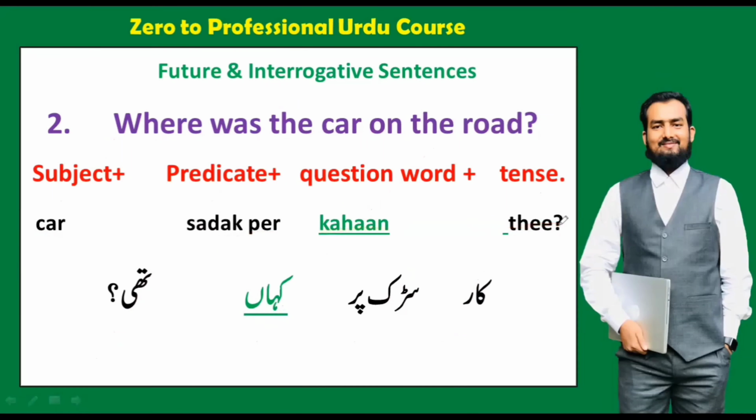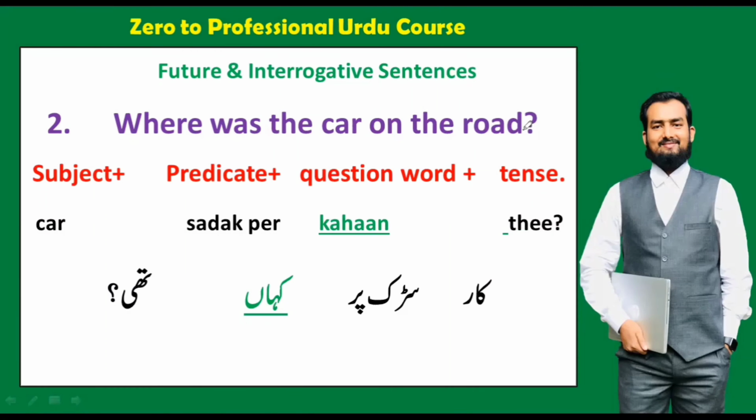Here I want to tell one more thing, that maybe in the exercise or in the examples you find some sentences which seem awkward. For example, where was the car on the road? You may think what kind of sentence this is, but do not worry. It may be awkward because we are using it singly. If we use these sentences in our talk, then it will be right.